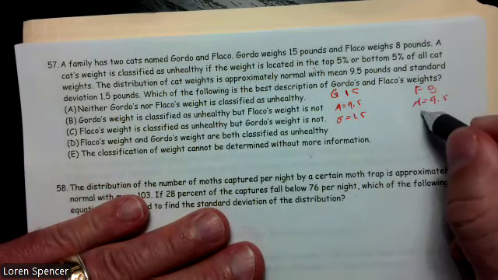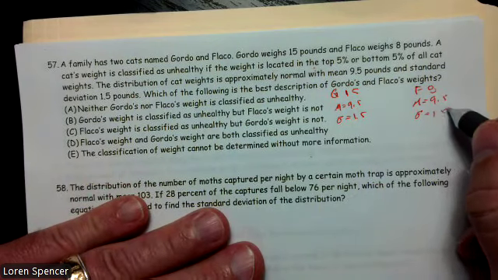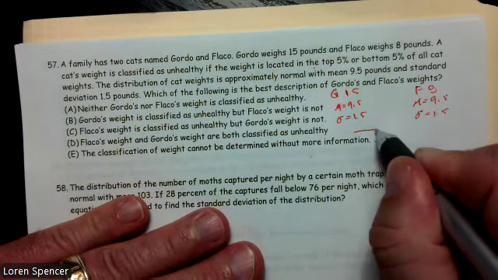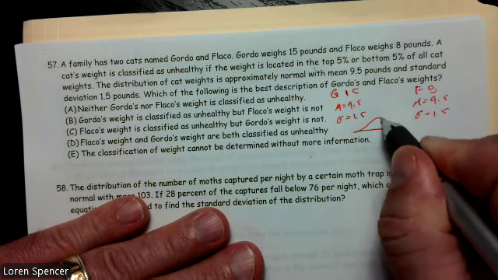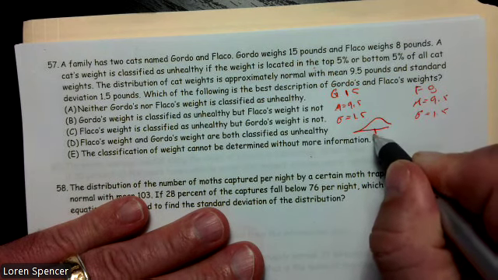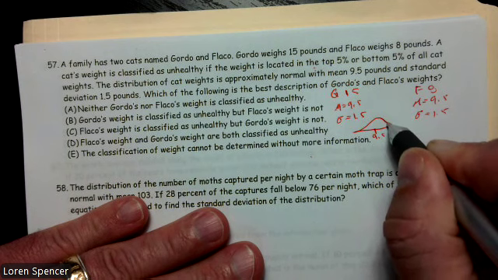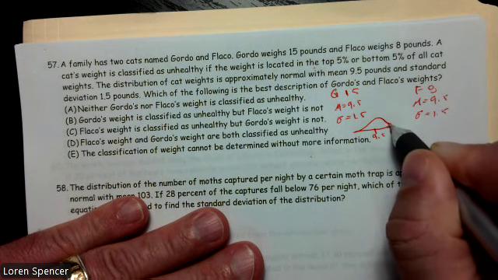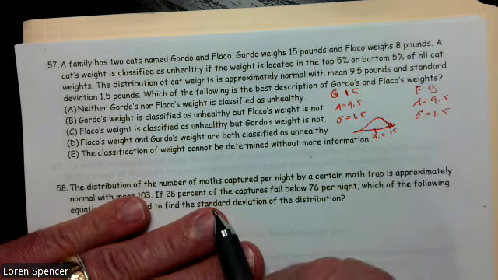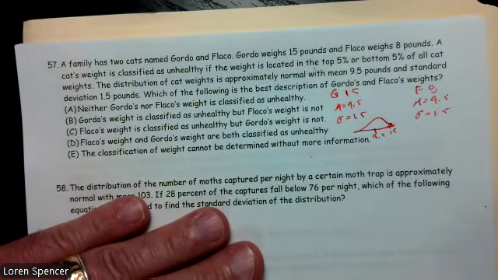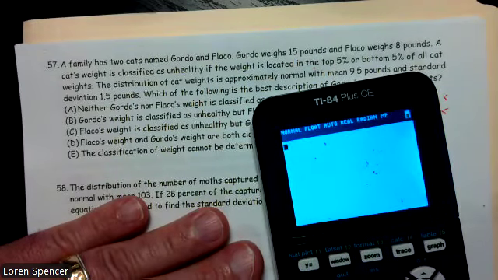All right. Well, when I look at Gordo, the mean is 9.5, and he's up at 15. So let's check him out. Let's see if Gordo's fat.